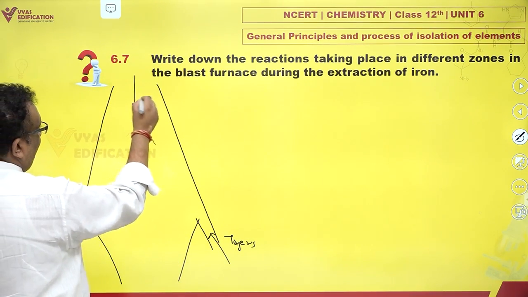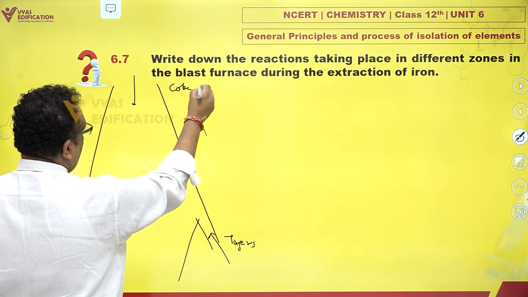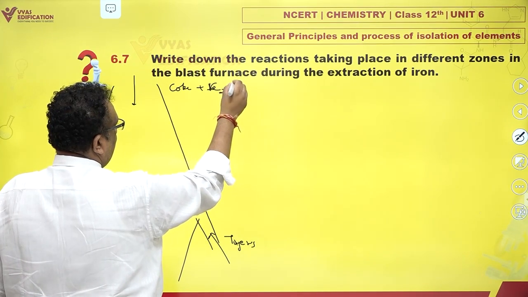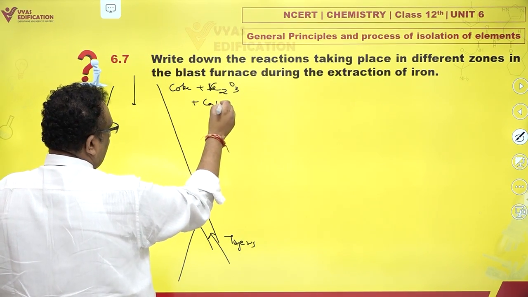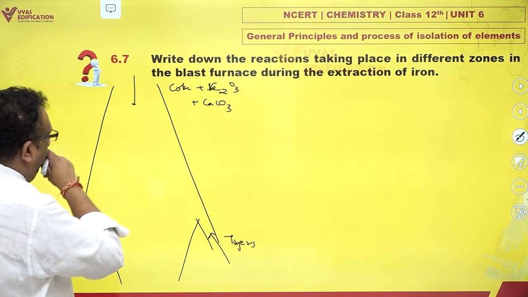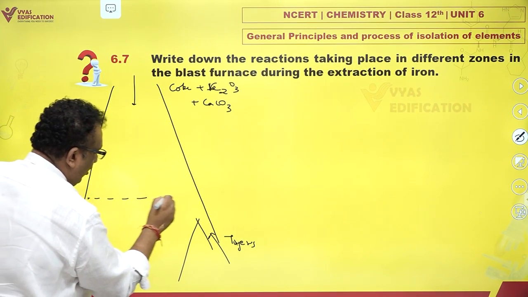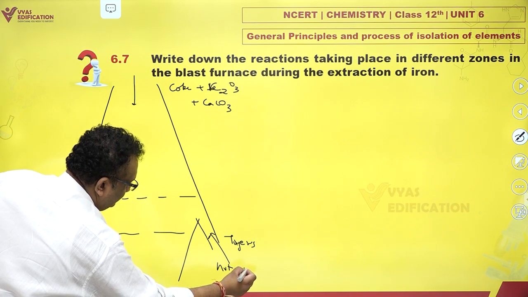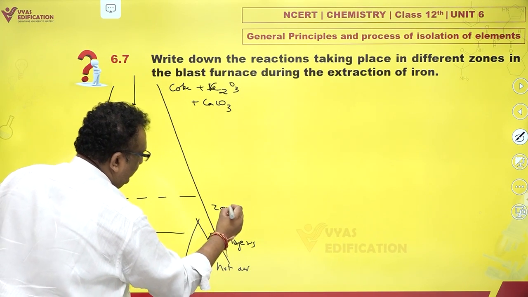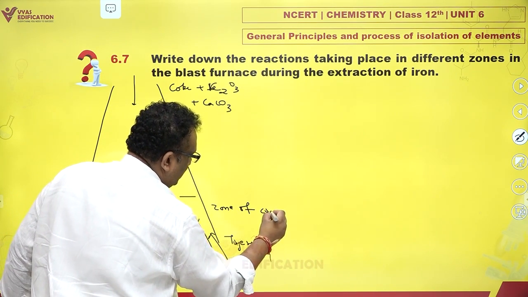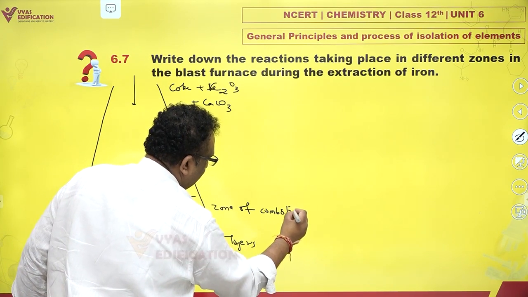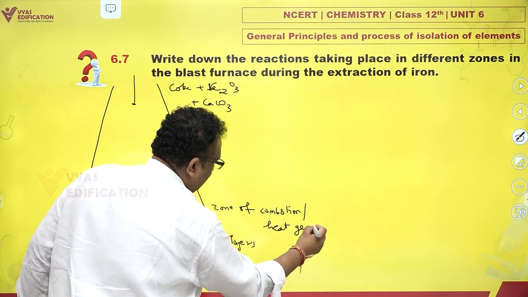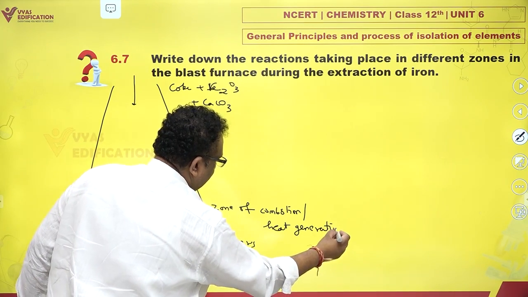Just when you throw coke plus hematite, that is Fe2O3, and limestone, and when this coke meets hot air, this is hot air, you have zone of combustion or zone of heat generation.